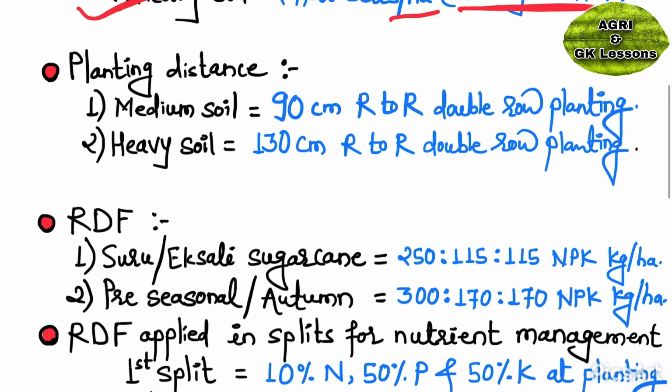Planting distance of sugarcane on medium soil by the double row planting method: the double rows are spaced at a distance of 90 cm row to row, and on heavy soil the double row planting is spaced at a distance of 130 cm row to row.